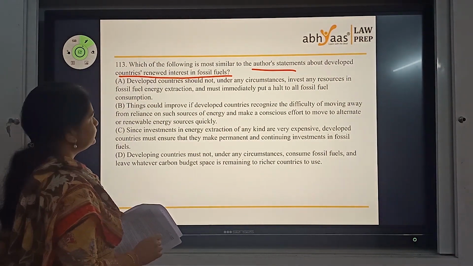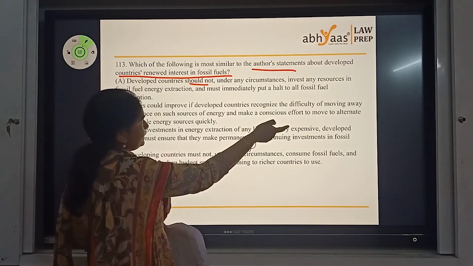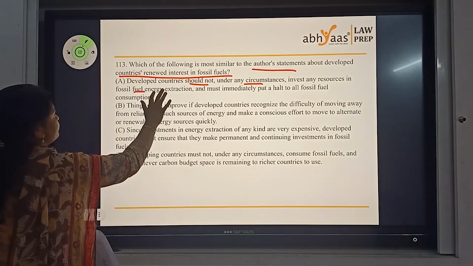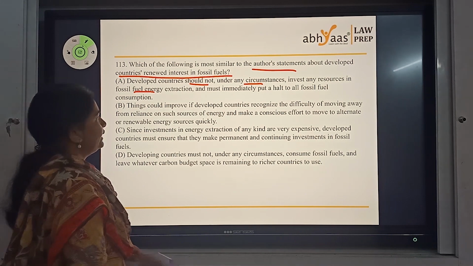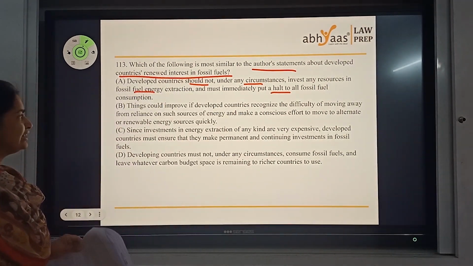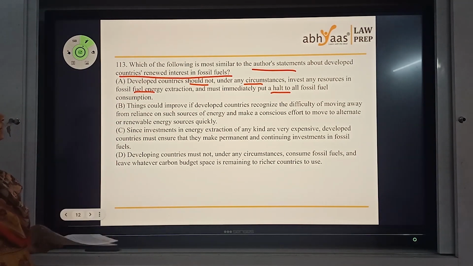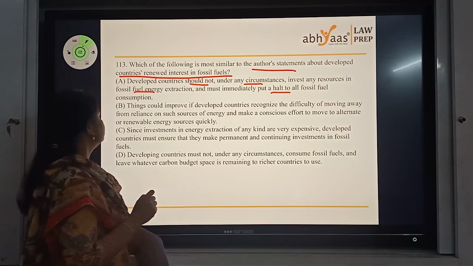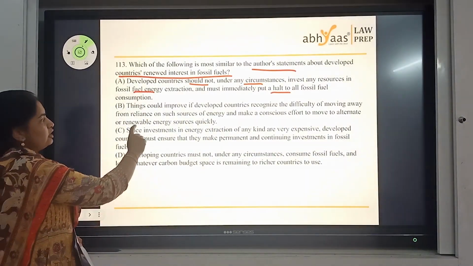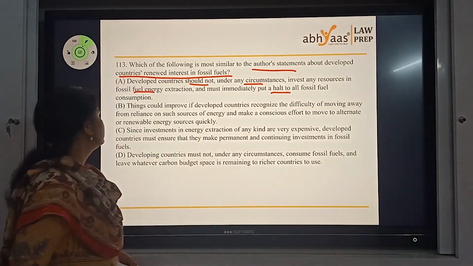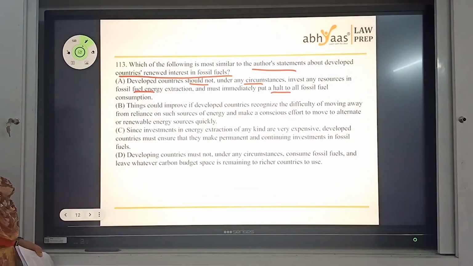Developed countries shouldn't under any circumstance invest any resources in fossil fuel energy extraction and must immediately put a halt to all fossil fuel consumption. Things could improve if developed countries recognize the difficulty of moving away from reliance on such sources of energy and make a conscious effort to move to alternate or renewable energy.